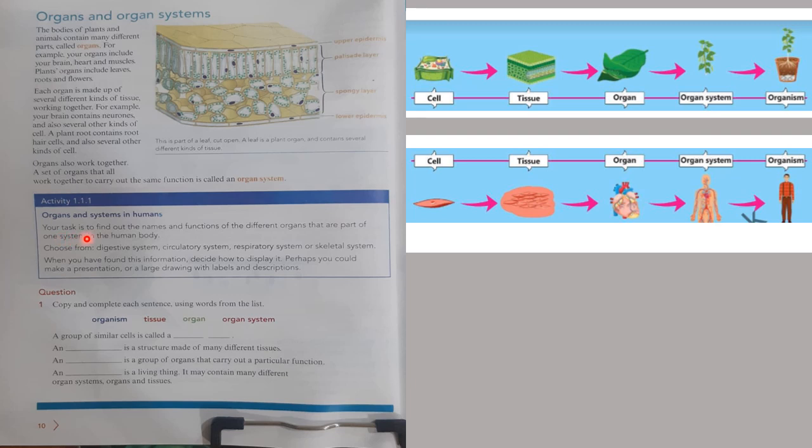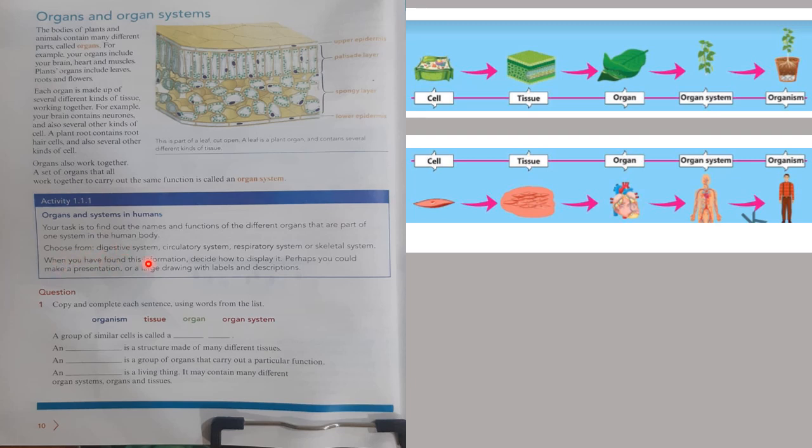Okay, going back to your activity, organs and systems in humans. Your task is to find out the names and functions of the different organs that are part of one system in the human body. So what you can do is draw a part of the human body, and I'll give you an example also, and then you can do it on your own to find out any organ system. You can take the help of the net and the book also, and then you draw the organ system and make a presentation about that.